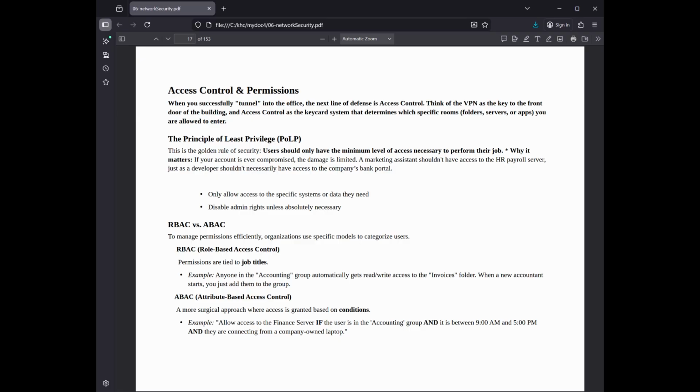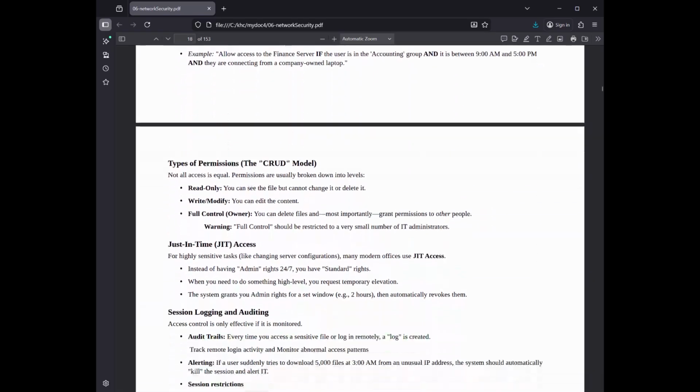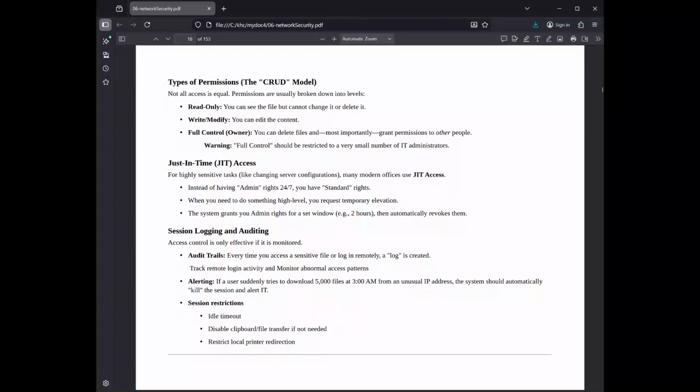Types of permissions, the CRUD model: not all access is equal. Permissions are usually broken down into levels. Read-only: you can see the file but cannot change it or delete it. Write/modify: you can edit the content. Full control, owner: you can delete files and, most importantly, grant permissions to other people. Warning: full control should be restricted to a very small number of IT administrators.